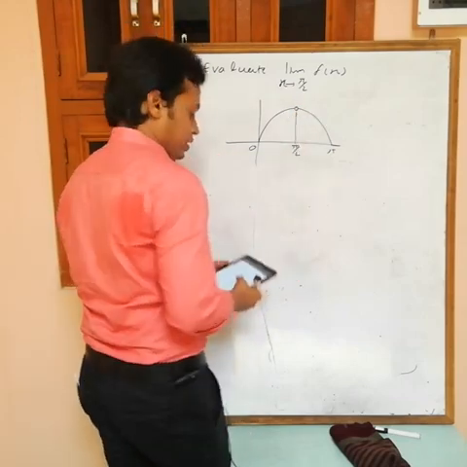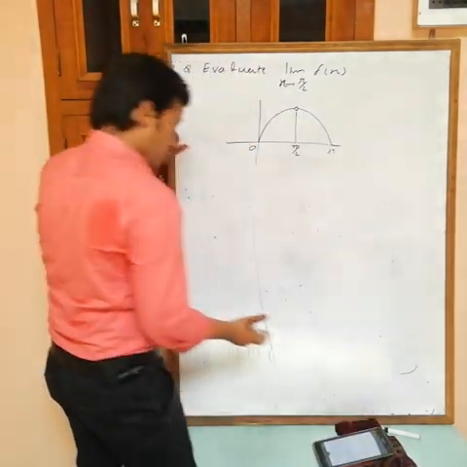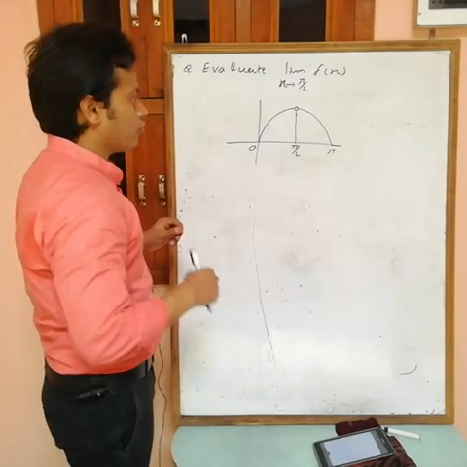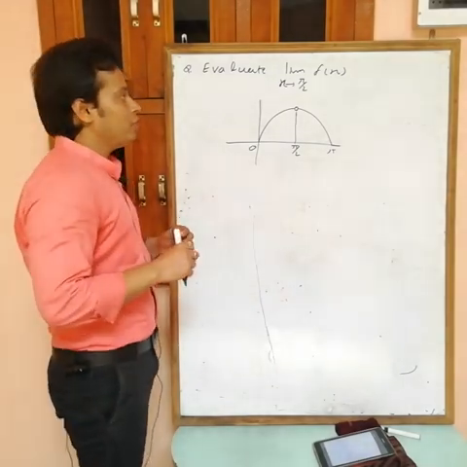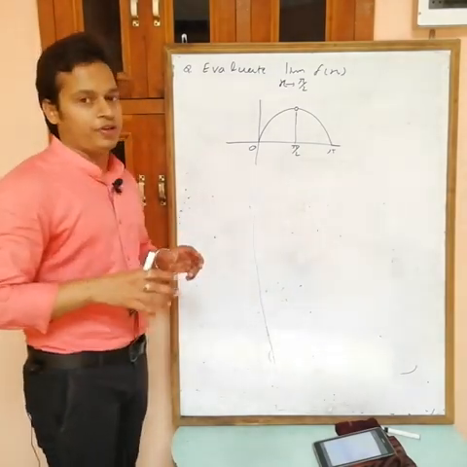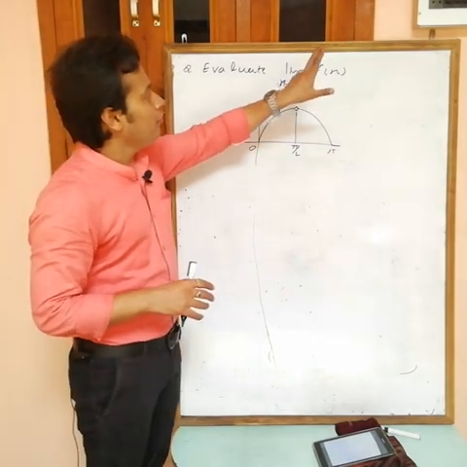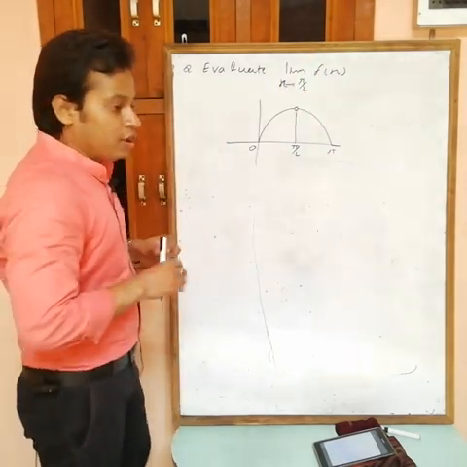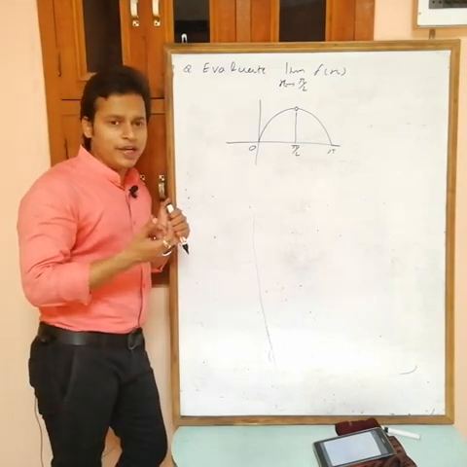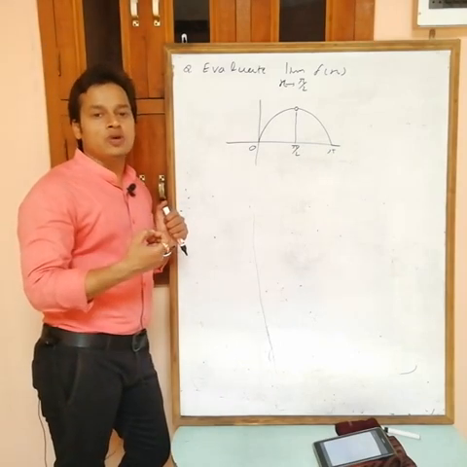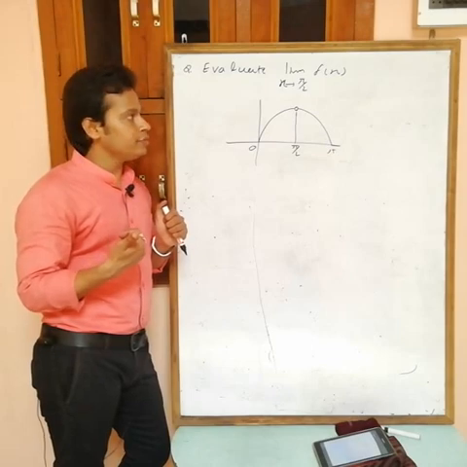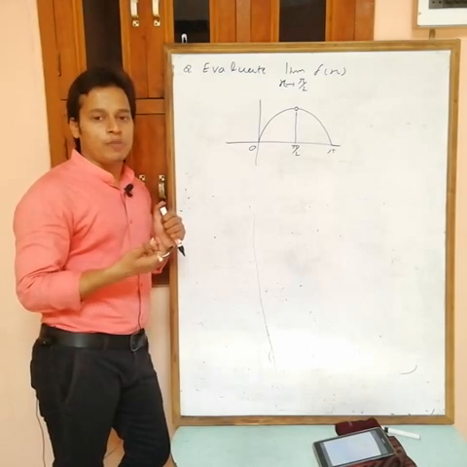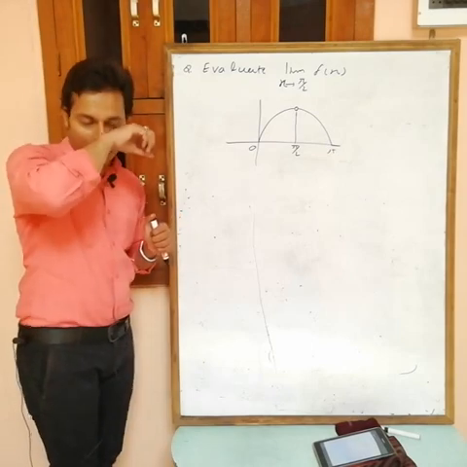Suppose this is the graph of a function y equals to f(x) from 0 to pi is given, and what do you want? We want limit x tending to pi by 2 of f(x). It means we want limit of the f(x) at x equals to pi by 2. Okay. Now see, limit exists if LHL is equals to RHL at x equals to a. At this time a is pi by 2. Okay. Now find LHL and RHL.